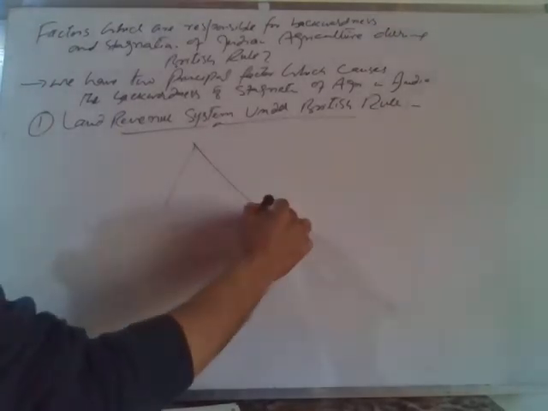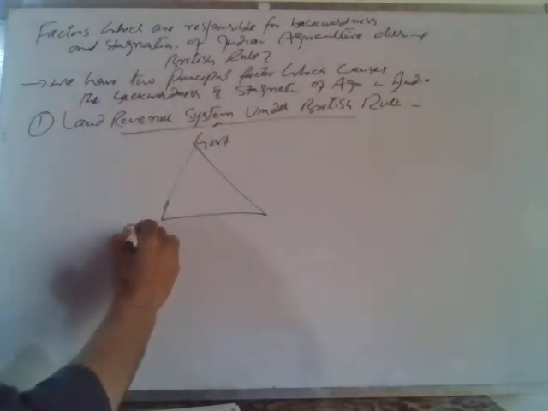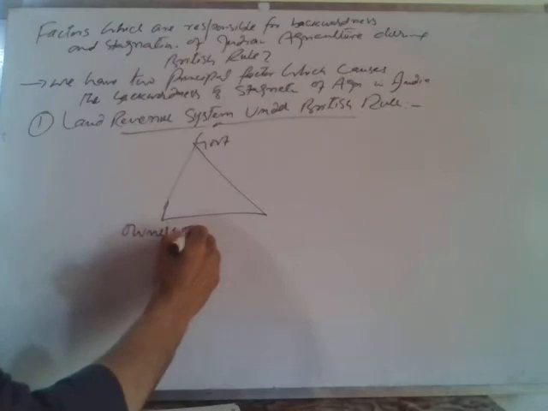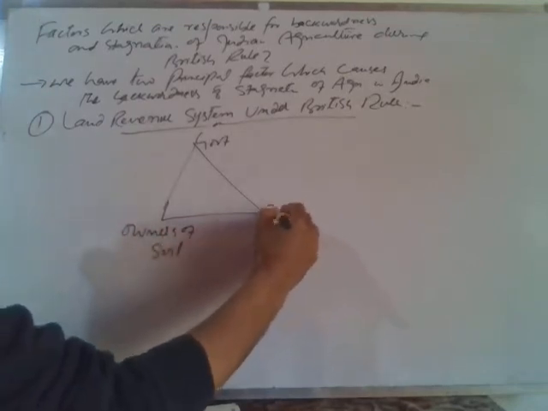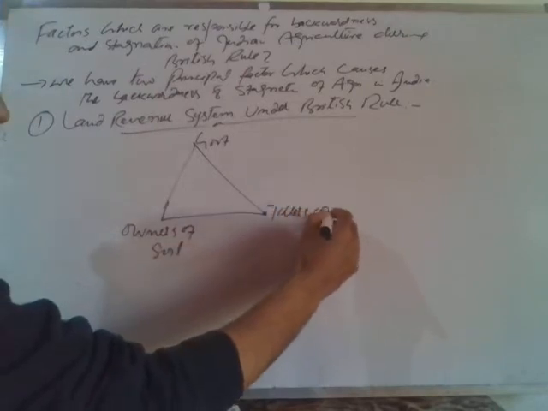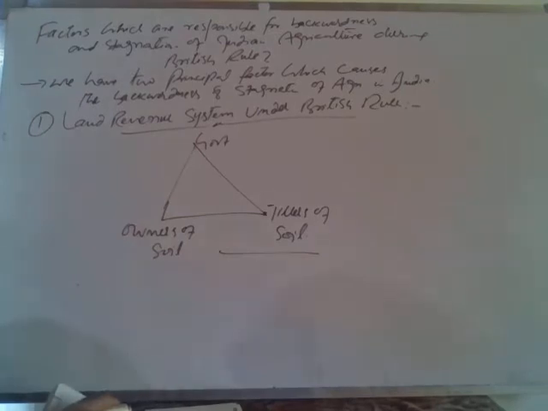This revenue system was popularly known as the zamindari system of land revenue.